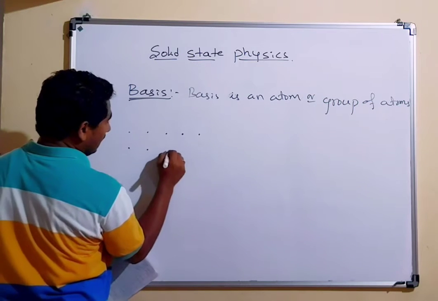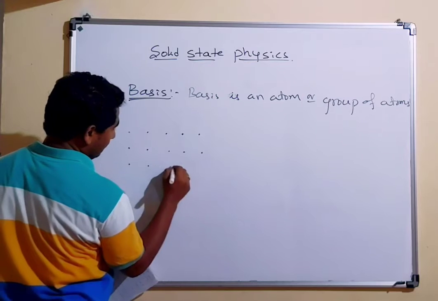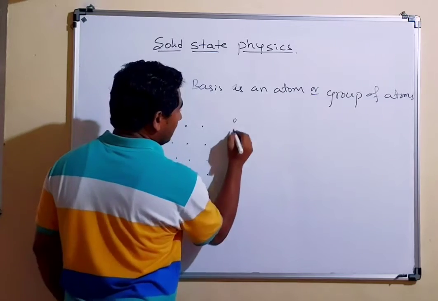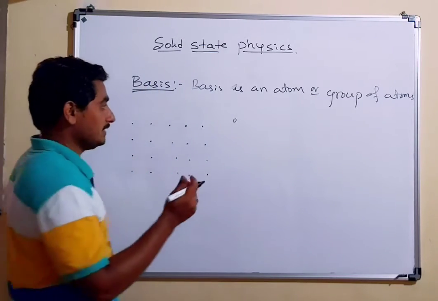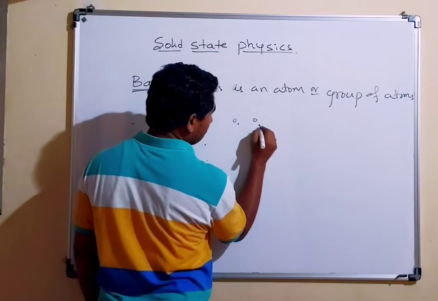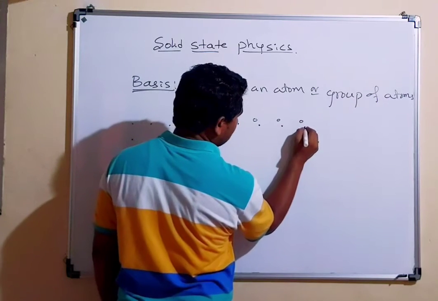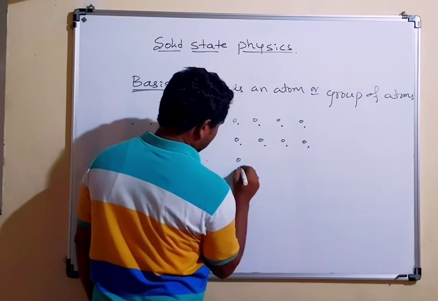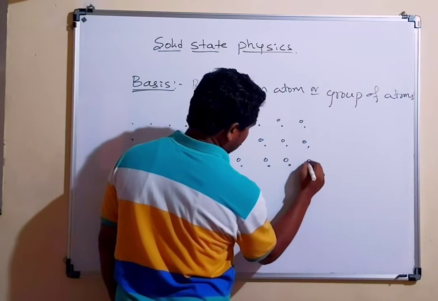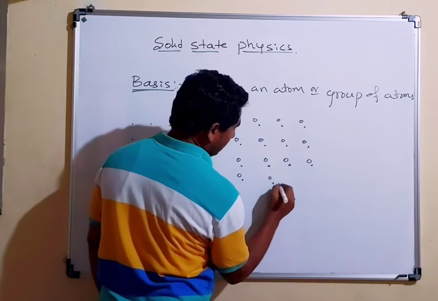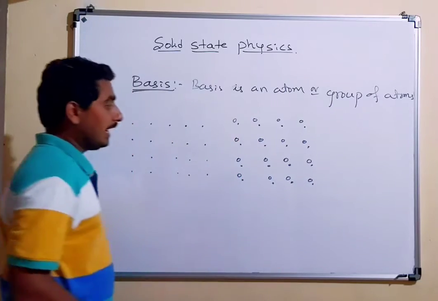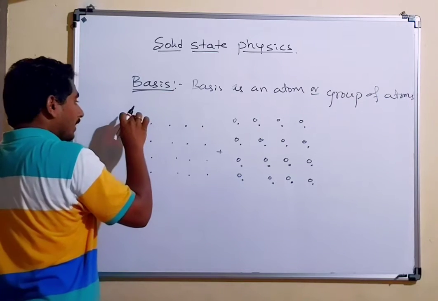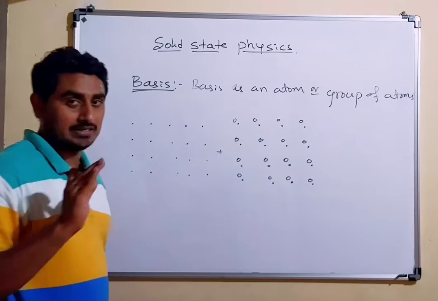These are the crystal lattice, and here I am going to consider a 2D basis. These are the atoms, 2D atoms, and these atoms are placed on the lattice points.